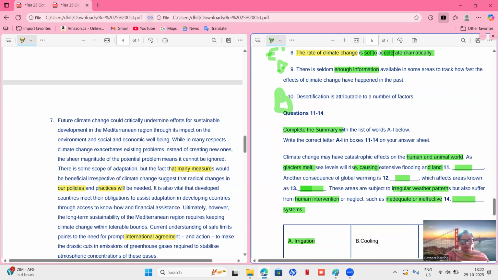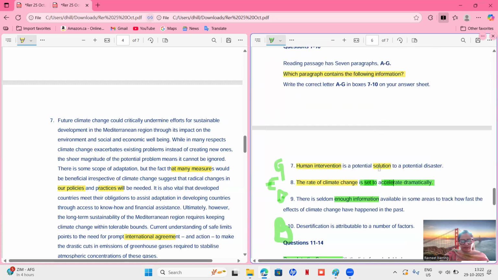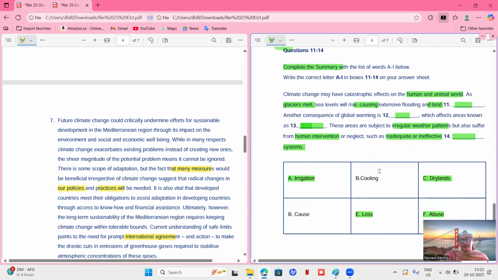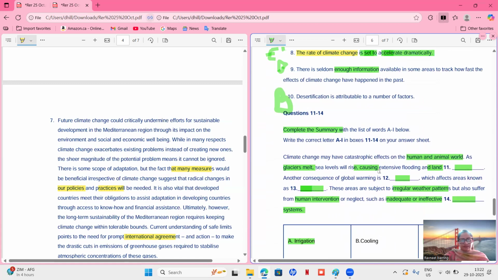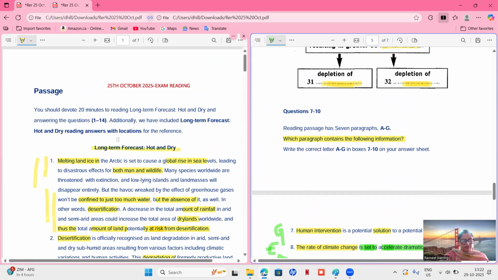All right, all good. So we are able to do the flow chart, then which paragraph contains, and then summary completion also. So that's all for today. This reading, the name was long-term forecast hot and dry, and this was the 25th October 2025 reading exam. So this is a recent exam reading.